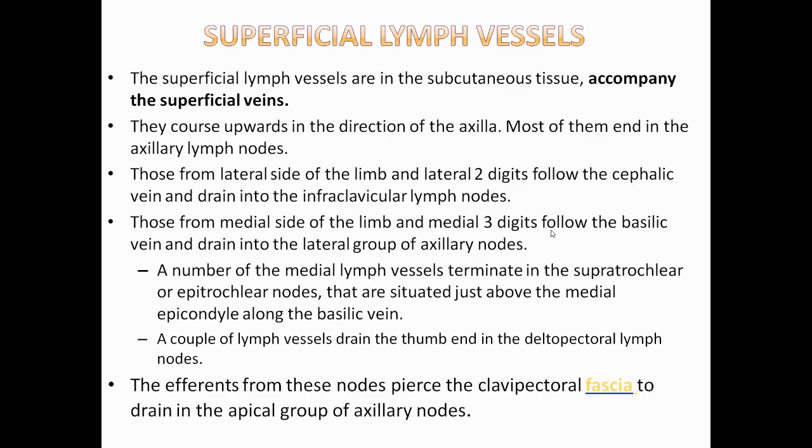A couple of lymph vessels drain the thumb into the deltopectoral lymph nodes. The efferents from these nodes pierce the clavipectoral fascia to drain into the apical group of the axillary nodes.